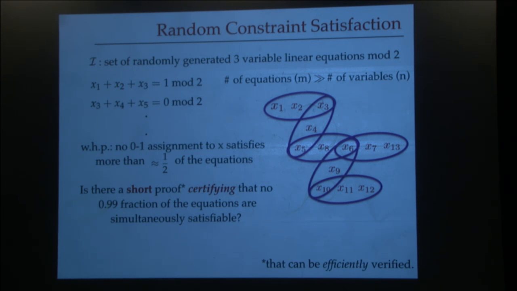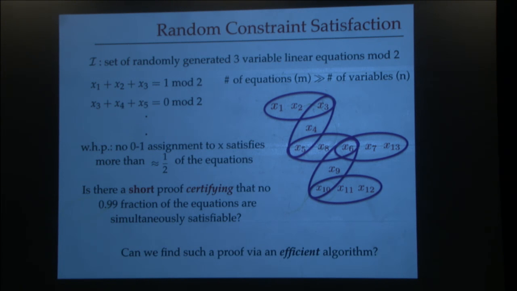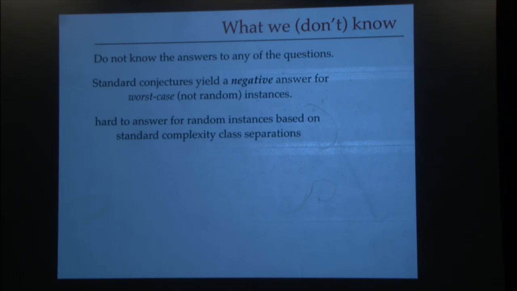Okay? So now let me give you the disappointing news. Oh, and before giving that, we can also, of course, ask whether such a proof, if it exists, can be found using an efficient algorithm. It's sort of moot because I already told you that I'm going to disappoint you. So yeah, I was somewhat unsure whether I should title it what we know or what we don't know, because the answer is that I don't know the answer to both of these questions that I stated before.